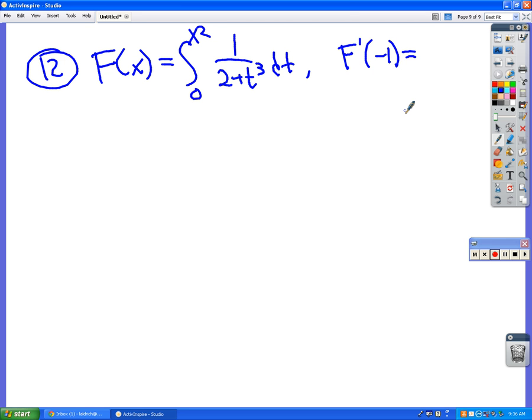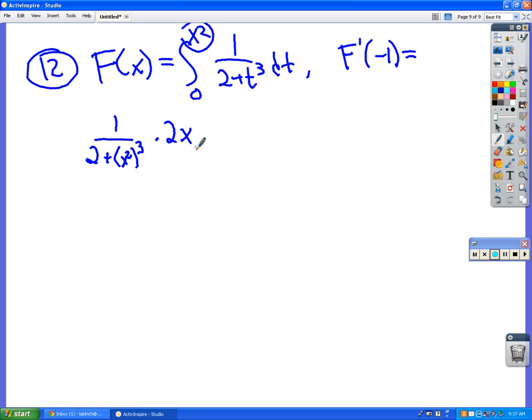The derivative and the antiderivative would cancel, but since this is an x squared, you would have to plug an x squared in there instead of a t. So this would be 1 over t plus x squared to the third. Most calculus students get that, and we plug in -1. But what people miss is you have to go chain rule. So you have to multiply this by the derivative of the x squared there.